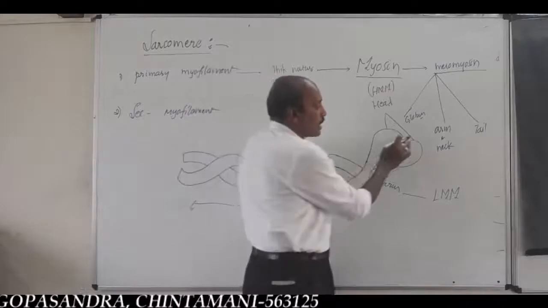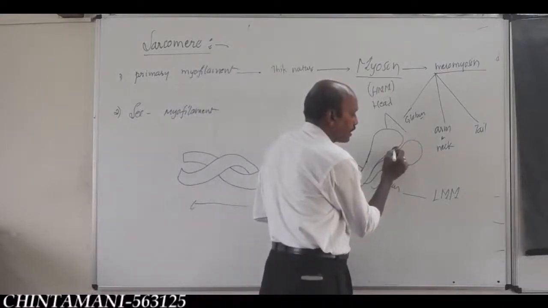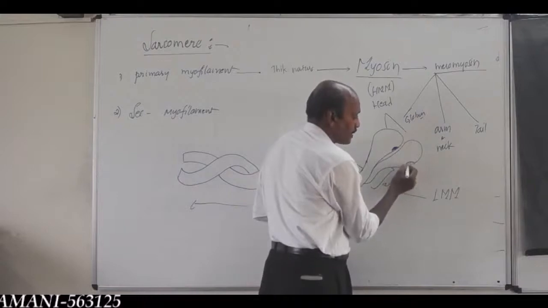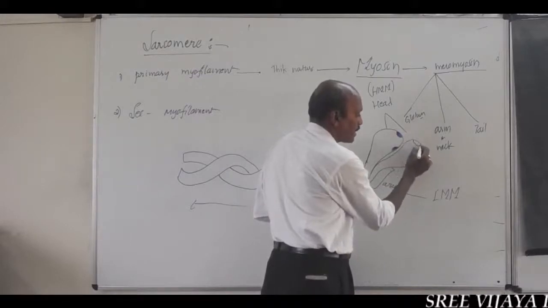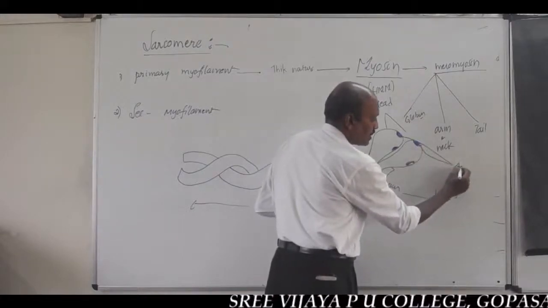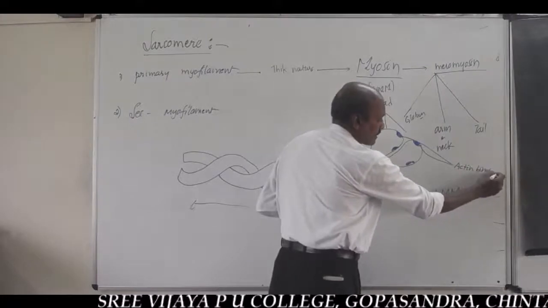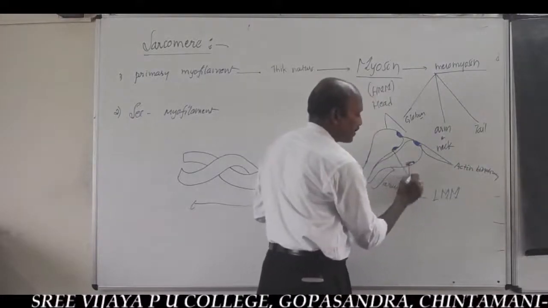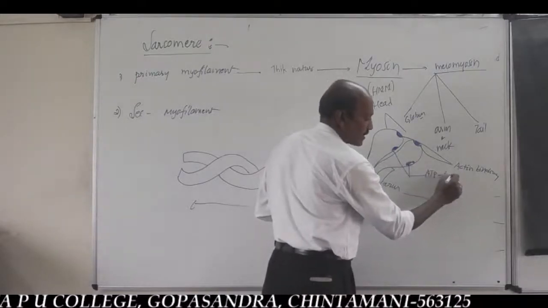Important. In the globular head region, there are two parts. These are the actin binding sites and the ATP synthetase site.